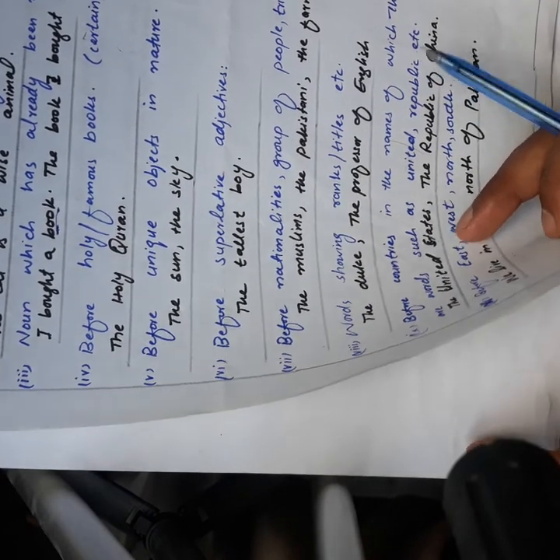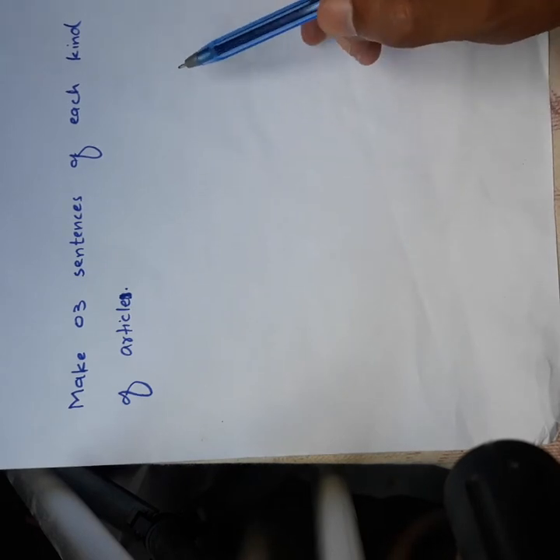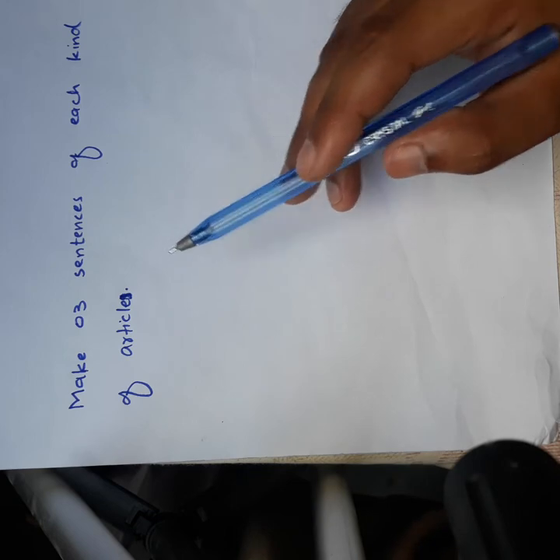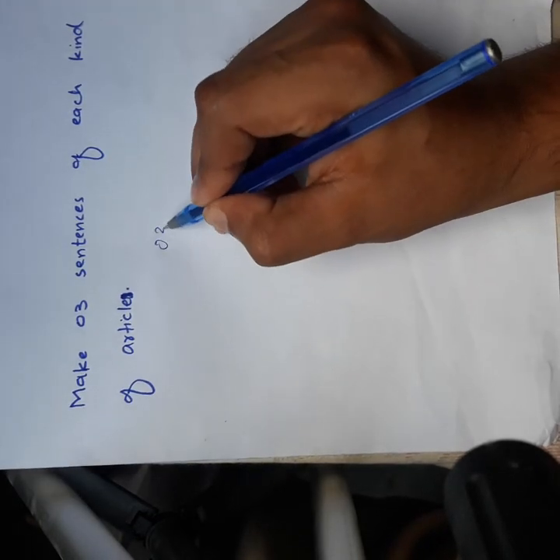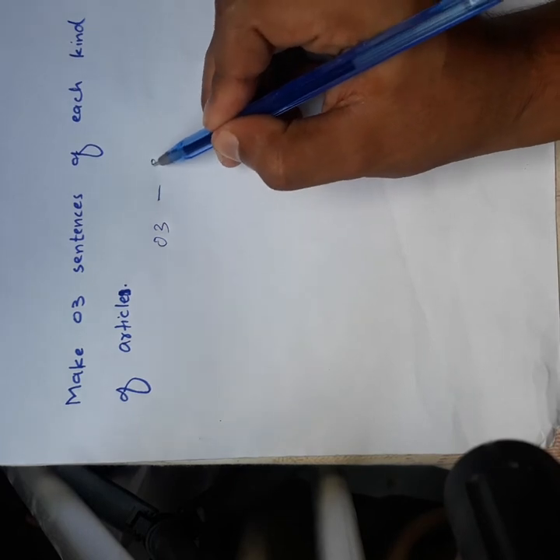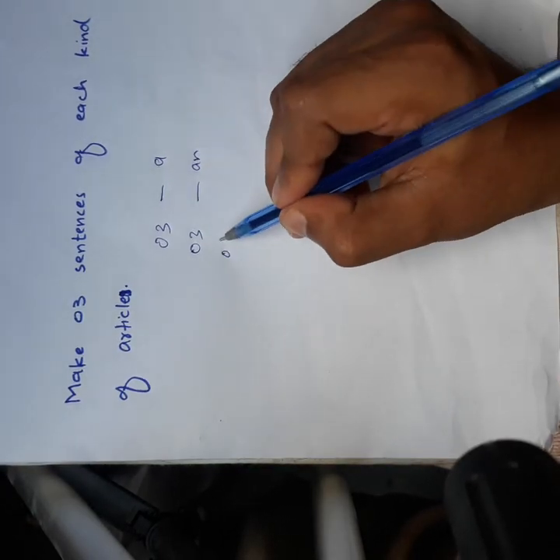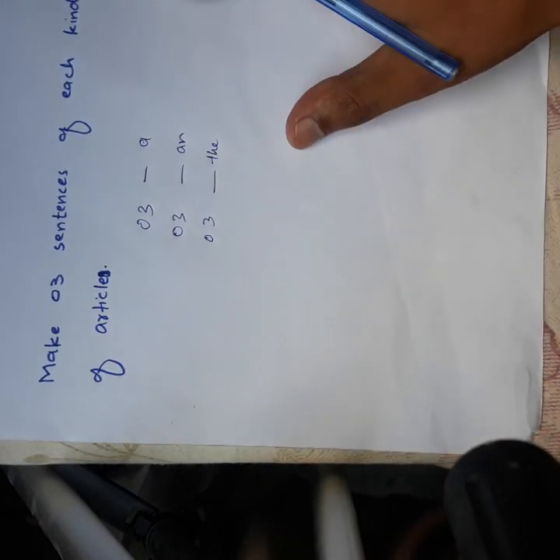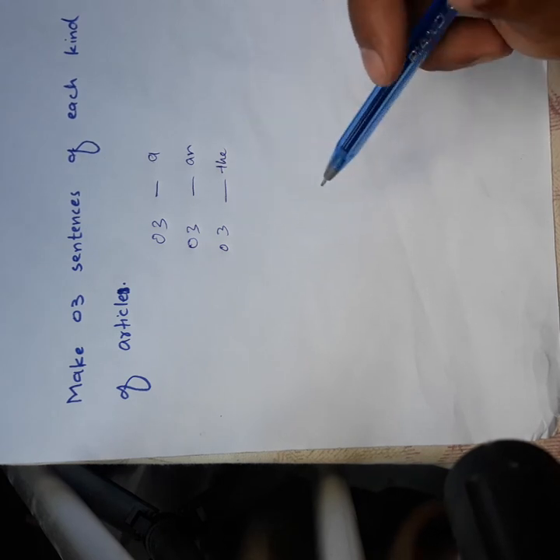Now, what's your homework today? Make 3 sentences of each kind of article. And I mean 3 sentences with a, 3 sentences with an, and 3 sentences with the. Okay. So this is all about your today's lecture.